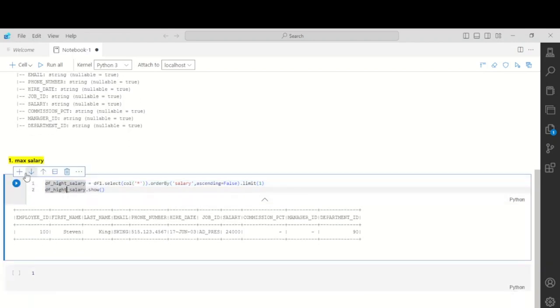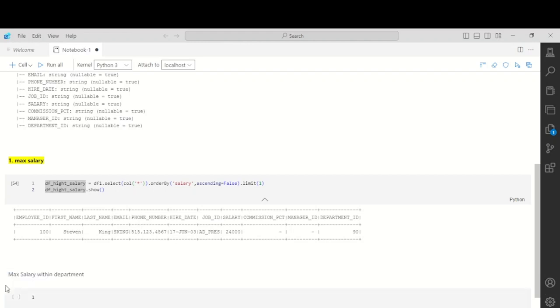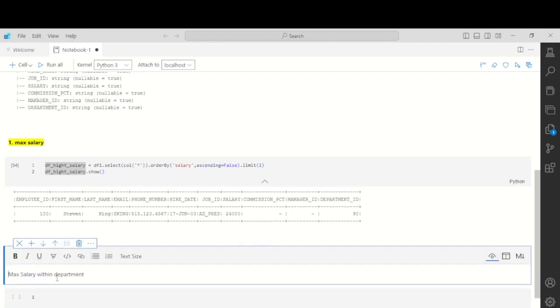Let's highlight this also: max salary within department. Bold it, highlight it.